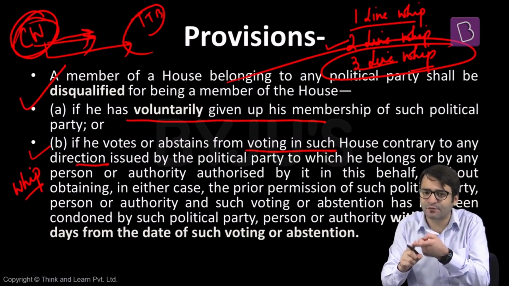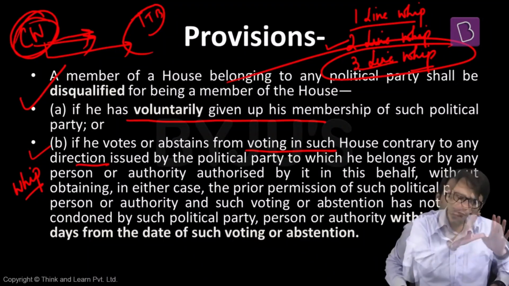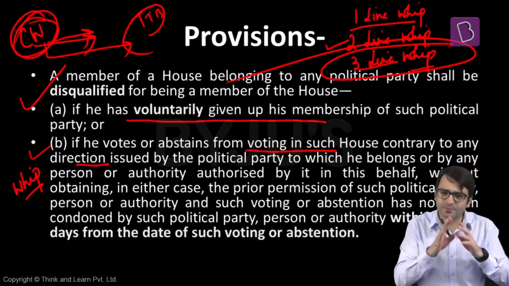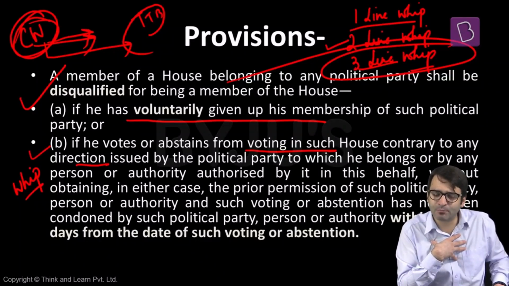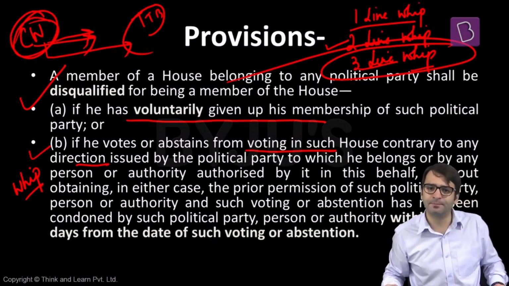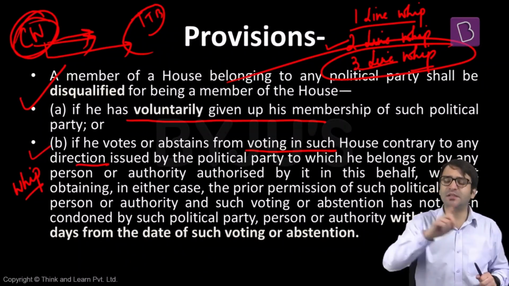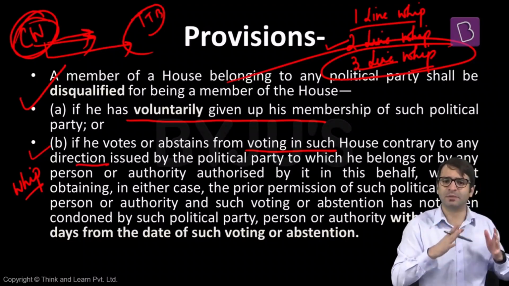If you violate this whip, this directive issued by the political party, you can be disqualified from being a member of that parliament. But there is again one exception. Let's say, for example, I was issued a directive, a 3-line whip by my political party, that you have to vote against this Triple Talaq bill. But I'm voting in favor of this Triple Talaq bill, and later on I'm convincing my party that you all should have voted in favor of this Triple Talaq bill. This is a beautiful piece of legislation.